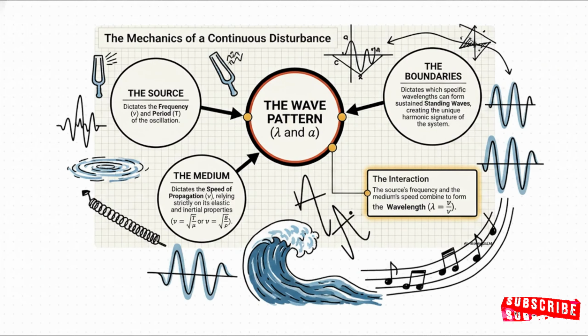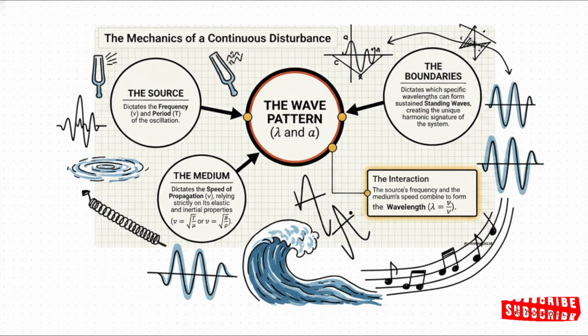To summarize our entire journey through energy, just look at this phenomenal map. The source creates the frequency and period. The medium dictates the speed. When you add boundaries, they form the specific standing waves and harmonics. Together, these elements interact to create the beautiful, mathematical wave patterns that govern everything from giant ocean swells to the symphonies we listen to.